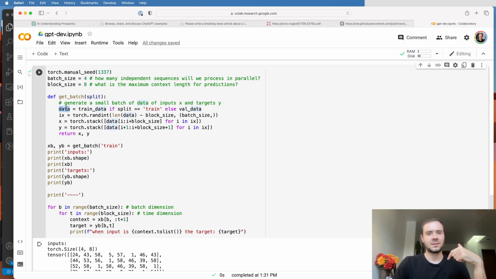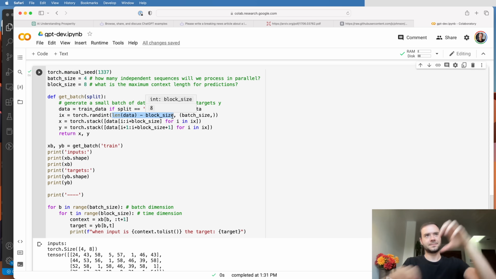That gets us the data array. And then when I generate random positions to grab a chunk out of, I actually generate batch size number of random offsets. So because this is 4, ix is going to be 4 numbers that are randomly generated between 0 and len of data minus block size. So it's just random offsets into the training set.